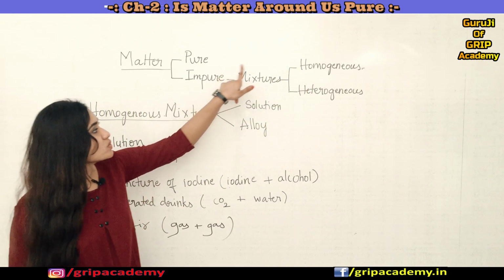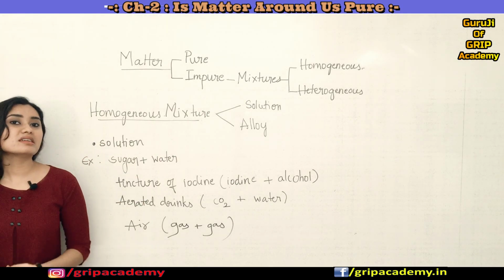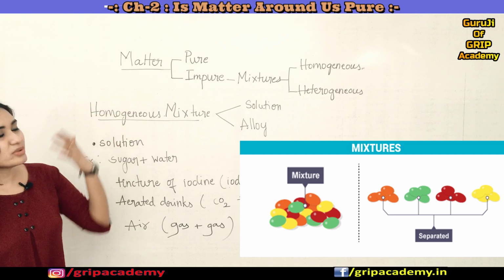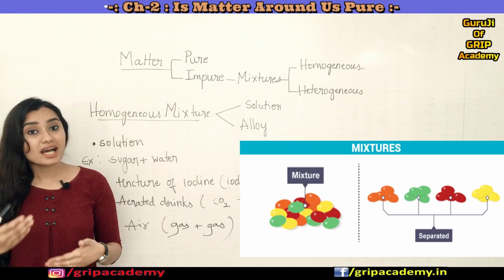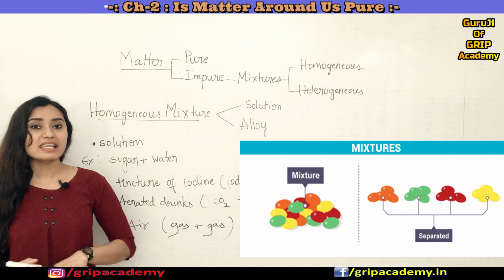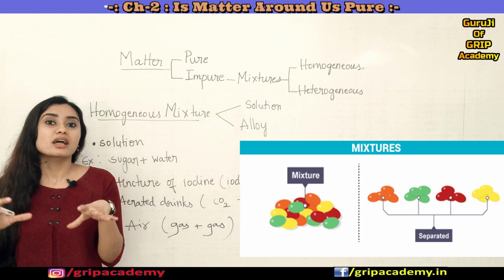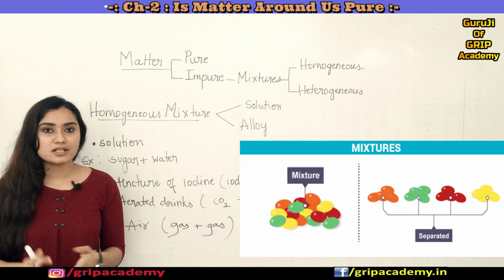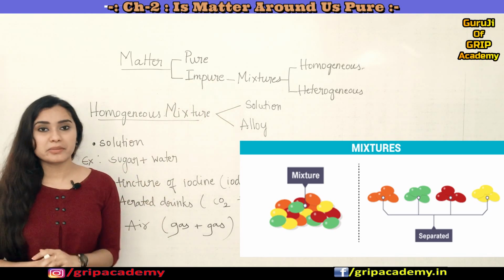Coming to mixtures, what is a mixture then? A mixture is an impure substance made up of two or more different types of substances in any ratio. It's not like a compound, where the constituent particles should be in a fixed ratio. It can be in any ratio in a mixture, right?